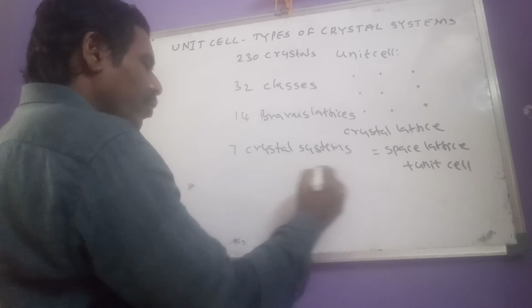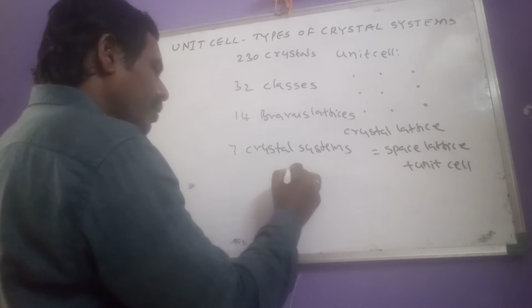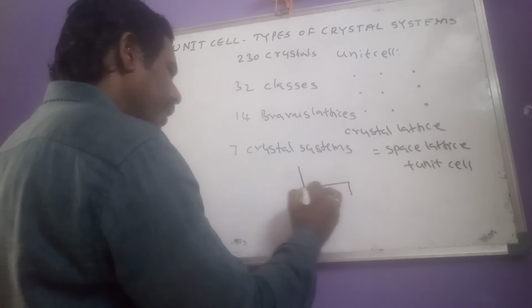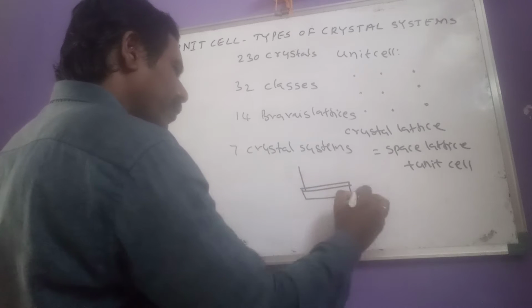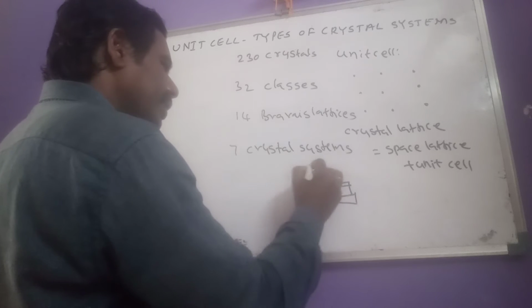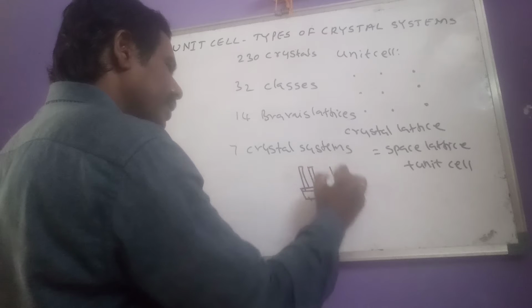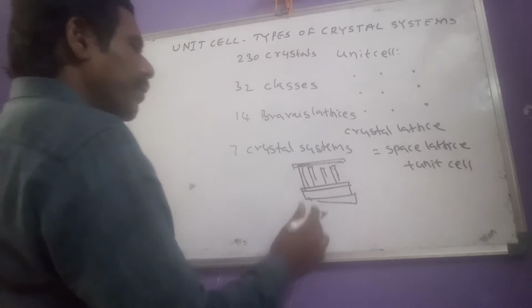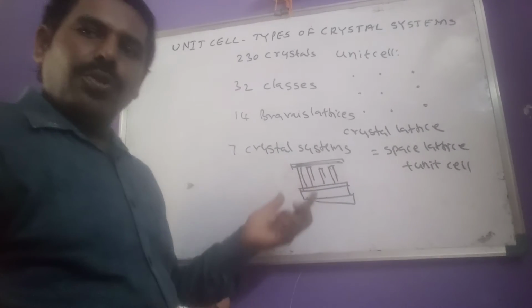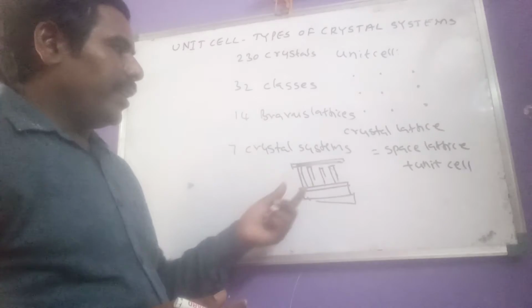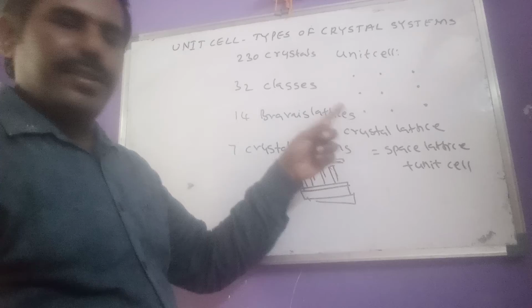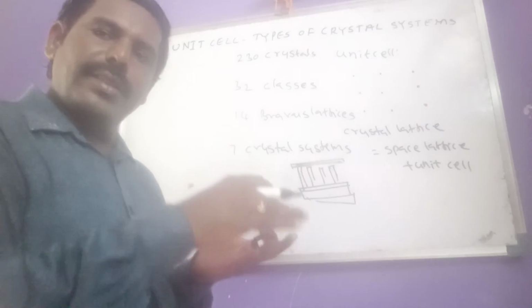First, if you go for the construction of a house, what can we see here? First, they give the basement. First, they give the pillars, and we can see the slab. Here no rooms are there. That means this structure is an example of a space lattice. Only the pillars and slab are there.